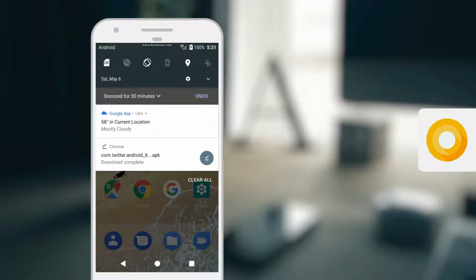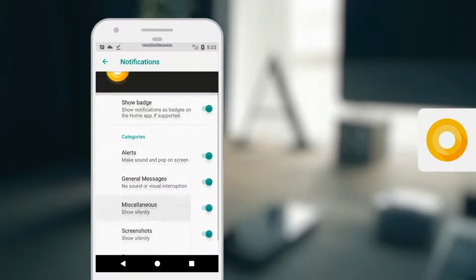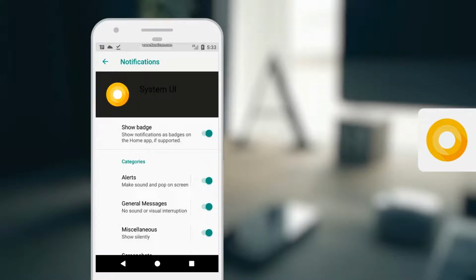And also from the notification shade, you can now choose to not only block notifications from a specific app, but also what kind of notifications from that app. For instance, if you're tired of getting a notification whenever you take a screenshot, you can now disable only screenshot notifications instead of all notifications from the System UI app.